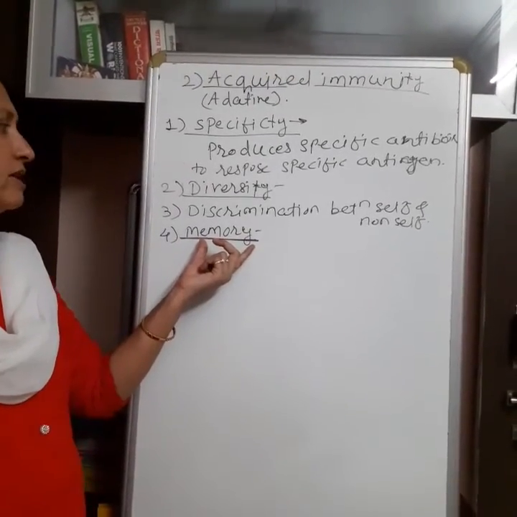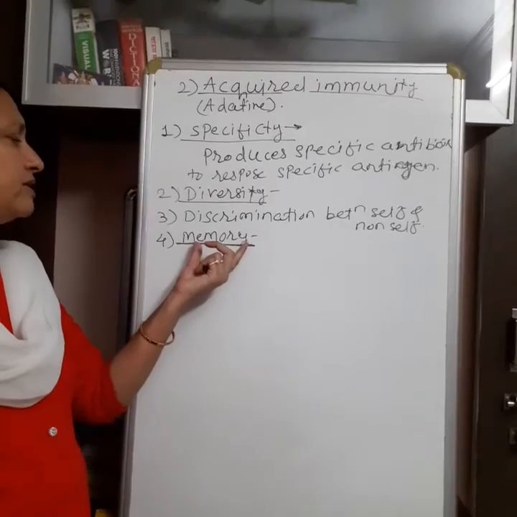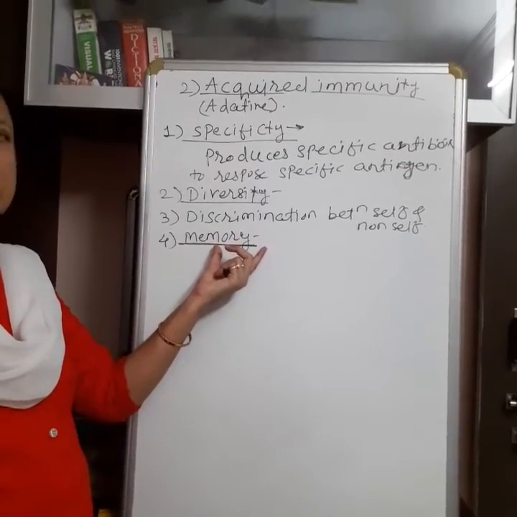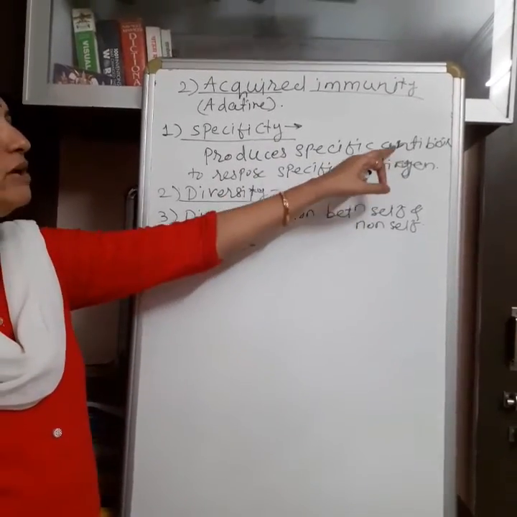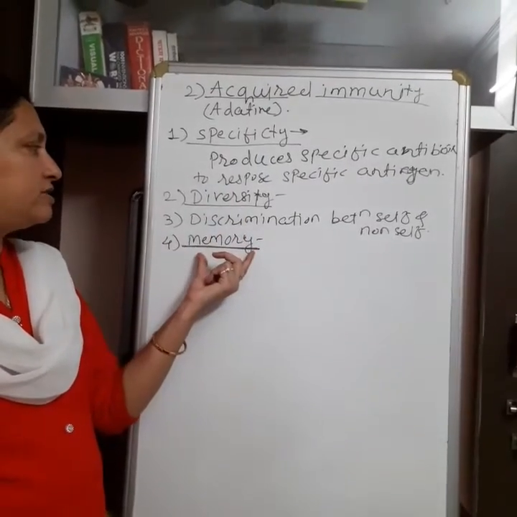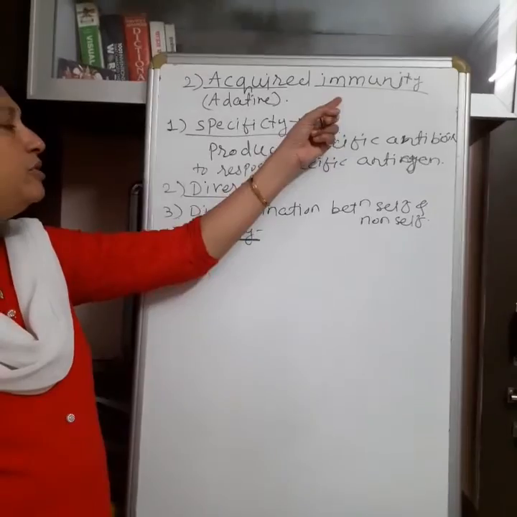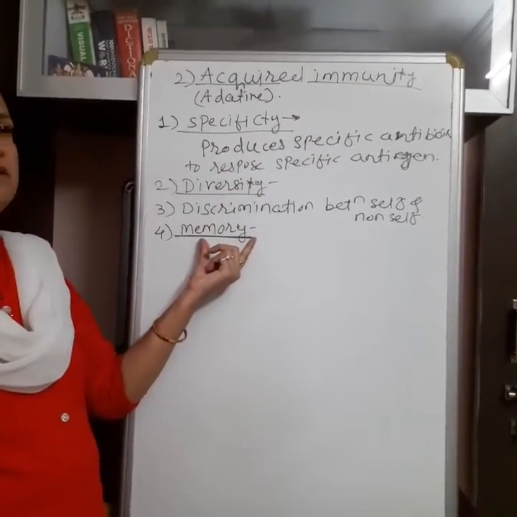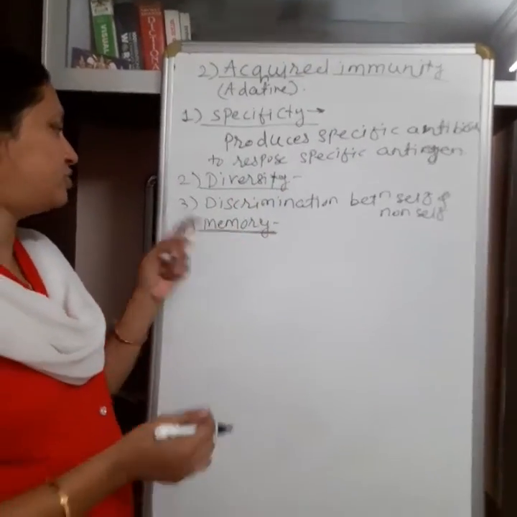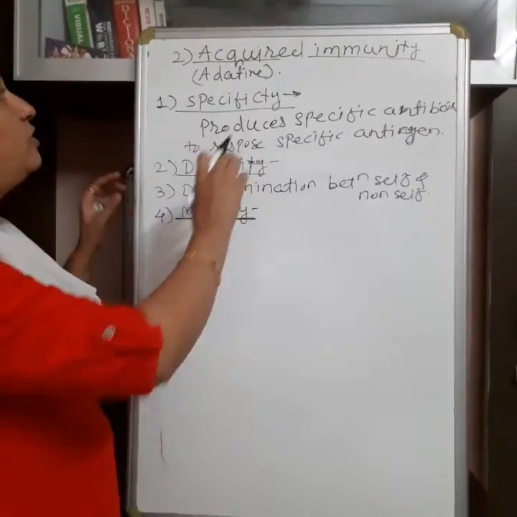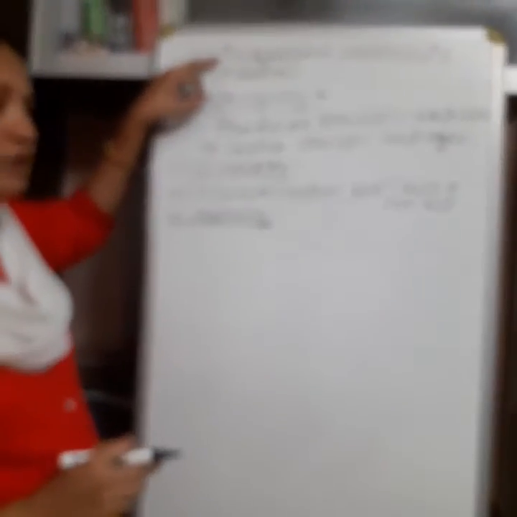At the second exposure, or during the second encounter, the body immediately produces the specific antibodies for protection. So memory is a very important feature of acquired immunity for giving a quick and strong response in future. So these are the four characteristics of acquired immunity.